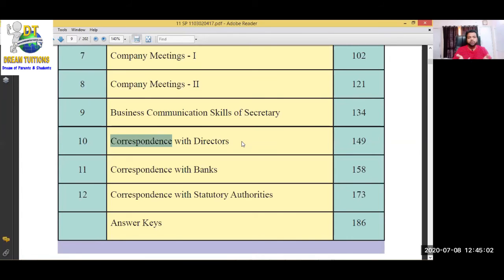So who is going to do this work on behalf of the company? The company secretary. So what are the situations, and at what time, as a company secretary, do you have to write a letter to the statutory authority, meaning government authority? Statutory authority means government authorities. So in which situations a secretary has to write a letter, that we will see, and how to write those letters, that we will see in the 12th chapter. This is all about 11th standard.